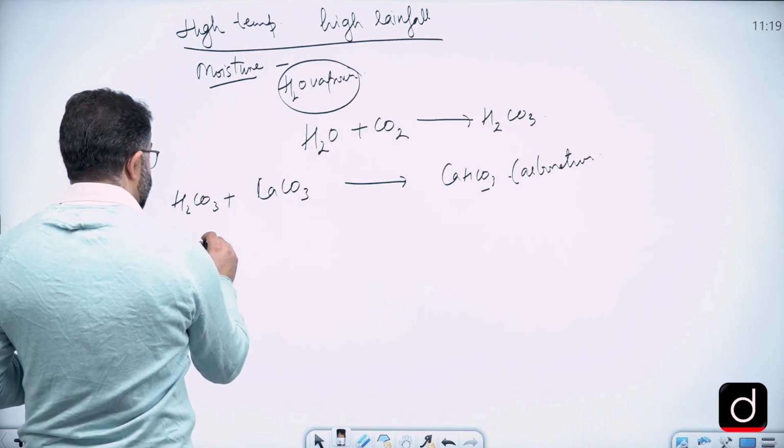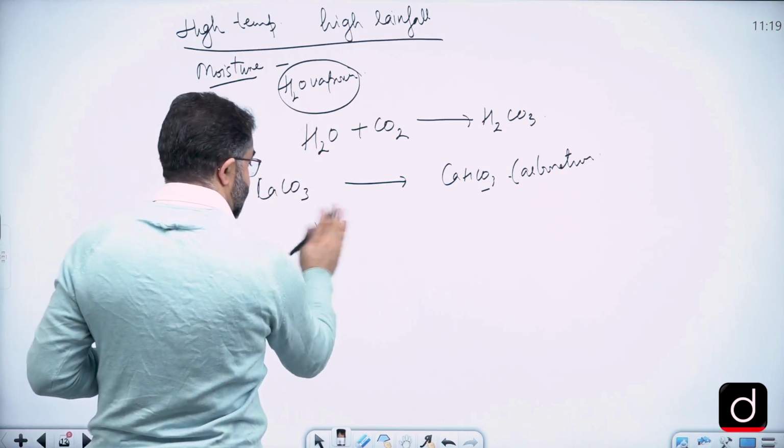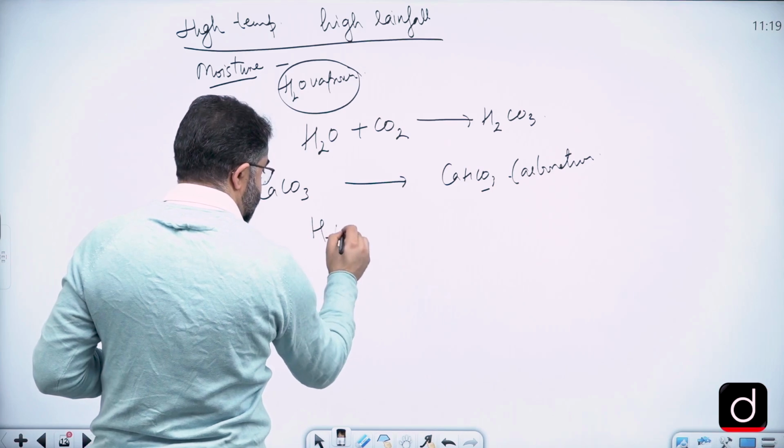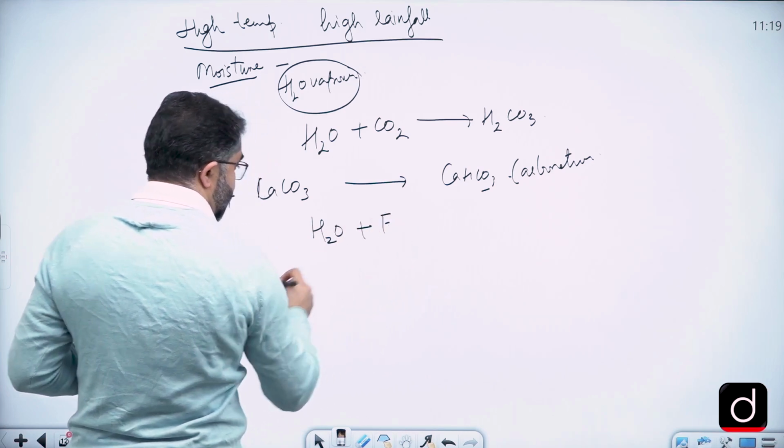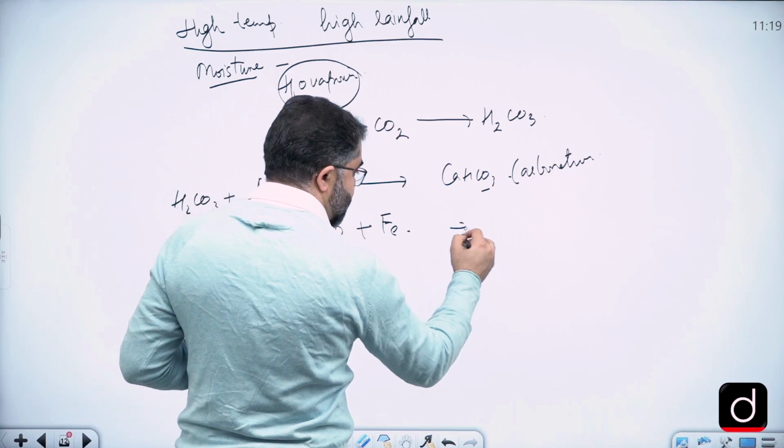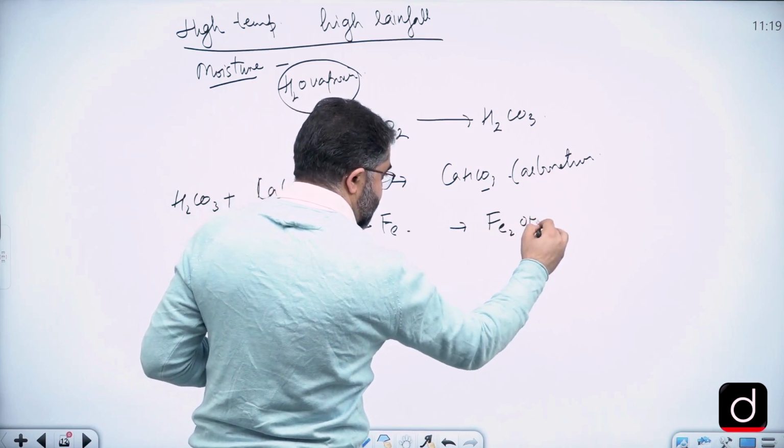Then we have another aspect. If the moisture condition is abundant, there's a huge amount of water. Now iron reacts with it and can form these hydroxides.